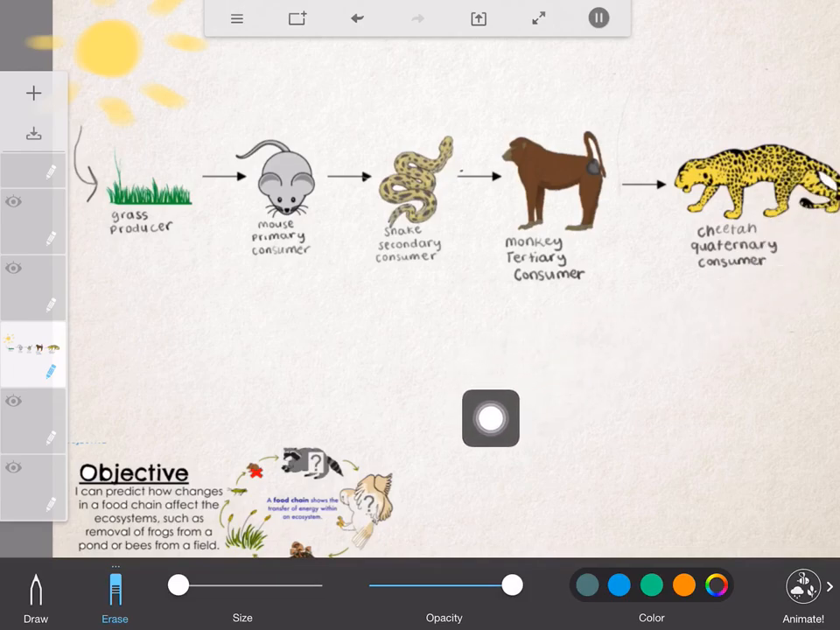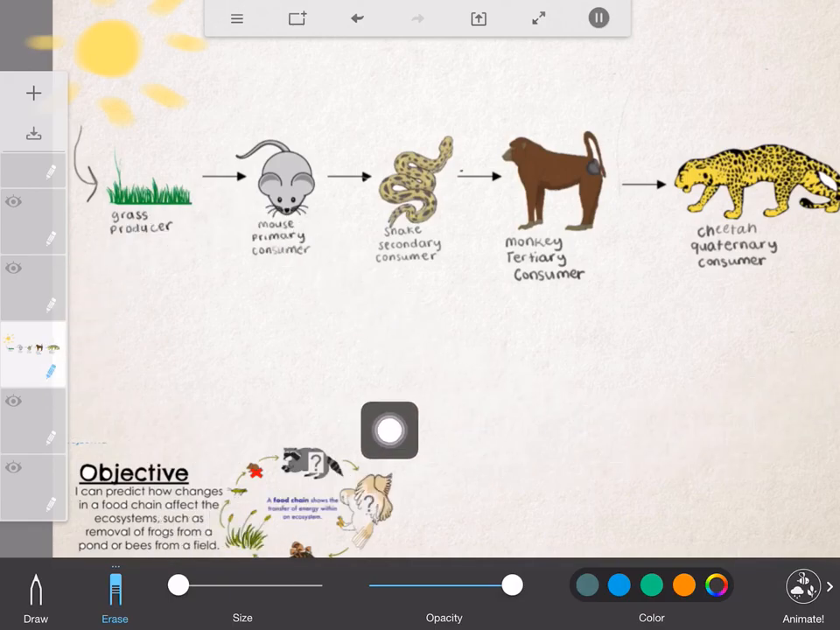And so the change could happen here. Any of these animals could have a change. Maybe they get a disease and they die. Maybe they decide to move to a different ecosystem. So we're focused on those kinds of changes today. And then what happens, this word affect, means what would happen if these changes occur.